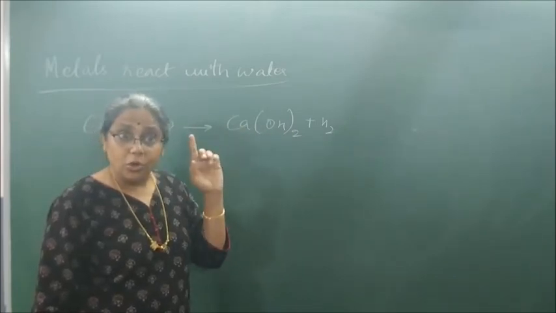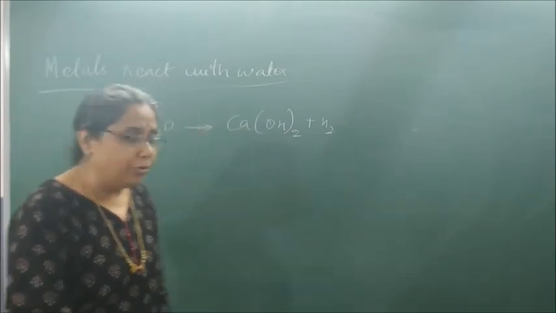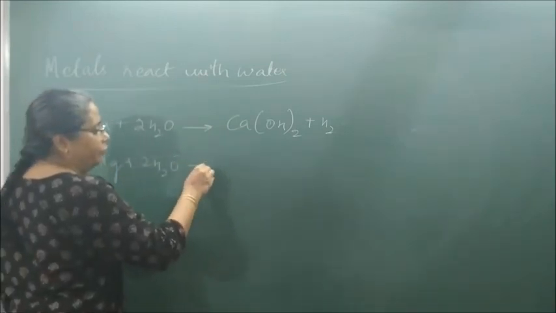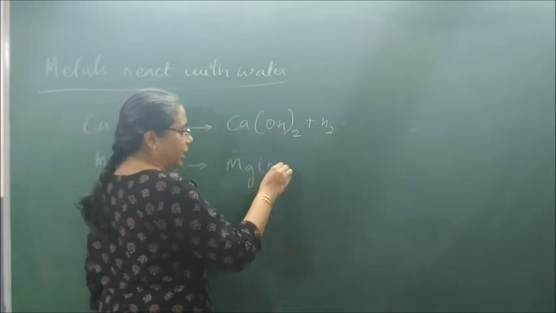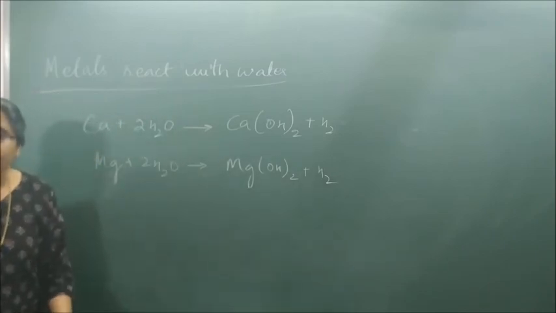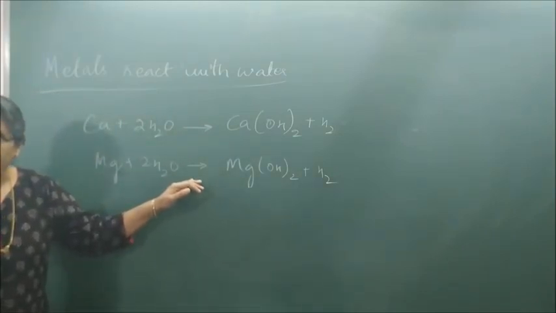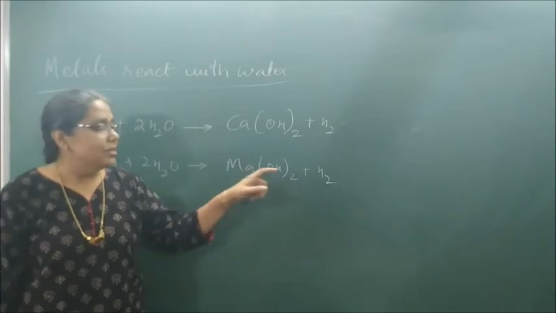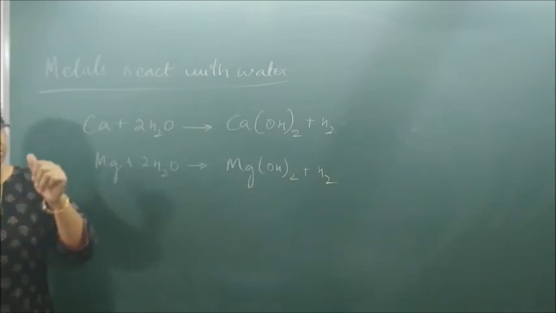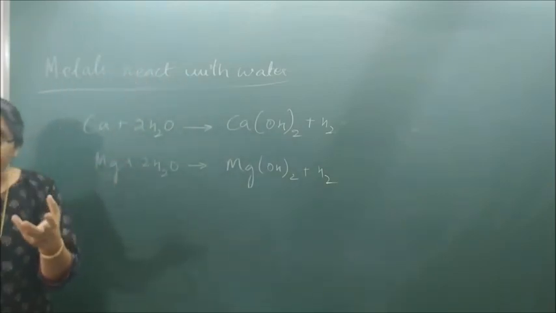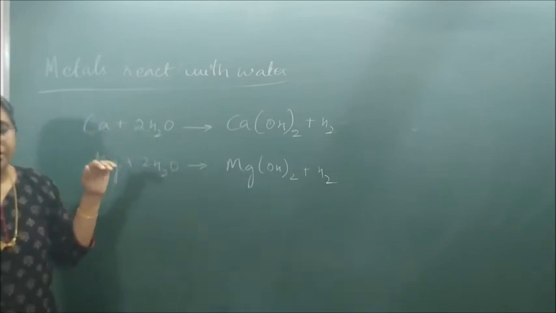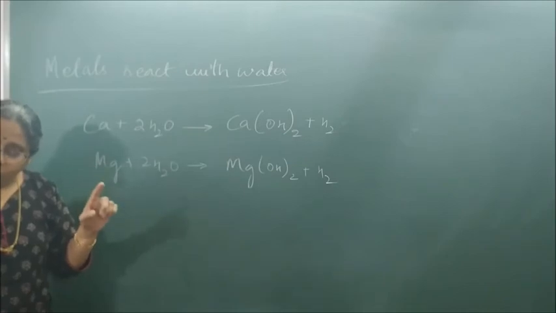Calcium reacts with cold water. What does magnesium do? Magnesium reacts with hot water and forms magnesium hydroxide and hydrogen gas. Magnesium also floats on the surface of water because the hydrogen released sticks onto the surface of the metal and hence floats. Fine. So sodium and potassium react with droplets of water or moisture present. Calcium reacts with cold water. Magnesium reacts with hot water.